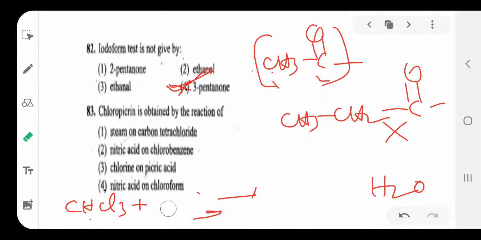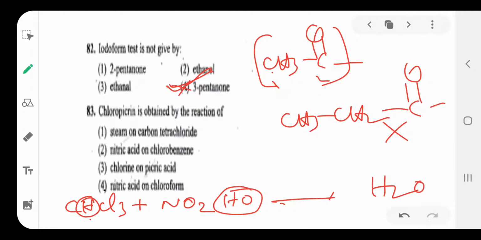We can write HNO3 as HO-NO2. This OH and the H separate as H2O. Then the remaining part is CCl3NO2. This CCl3NO2 is chloropicrin. So the option is chloroform and nitric acid.